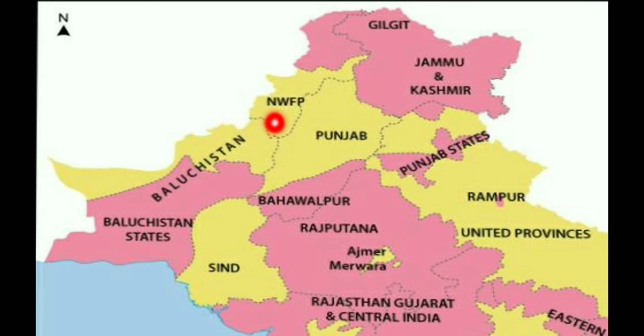Then it was with West Pakistan because it was in the western portion of India, and it is known as the Northwestern Frontier Province because it is the northwest area. If you look at Jammu and Kashmir, it is in the north, we know. So this portion, as you can see, is in the northwest. Did you get the map, did you understand? I hope you understand this, okay.